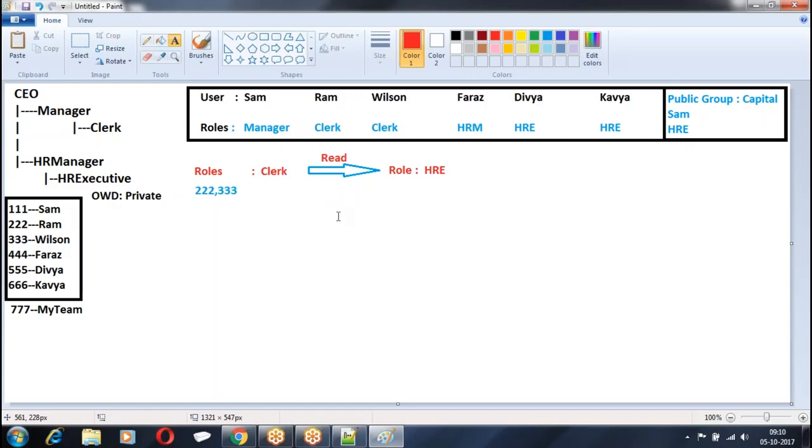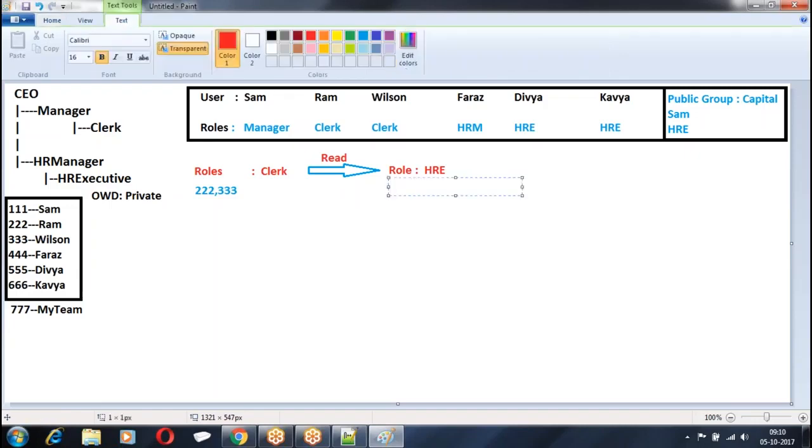Who has the role of HR executive? Divya and Kavya. Now, which records was Divya able to see? Divya was able to see 555. Why? Because she is the owner. Kavya was able to see 666 because OWD is private and she is the owner.